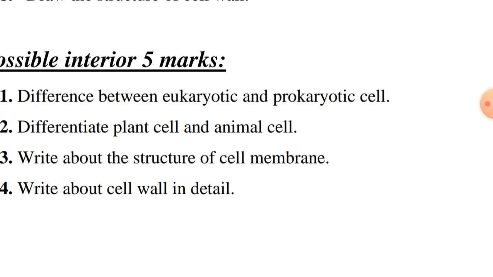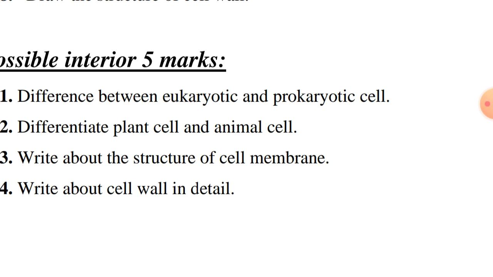Now, difference between plant cell and animal cell. Cell wall is present in plant cell. Cell wall is absent in animal cell. Instead, cell membrane is present. Vacuoles are large in plant cell. In animal cell, vacuoles are absent, or if present, they are usually small. The work of vacuoles is to store food and also proteins.